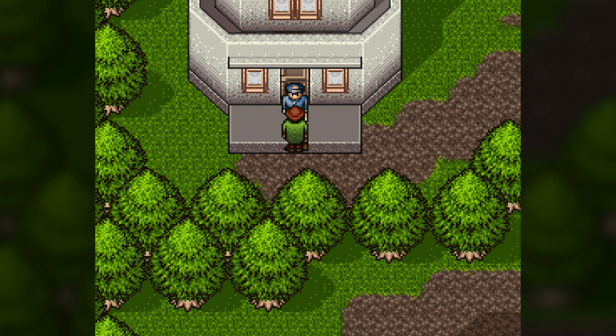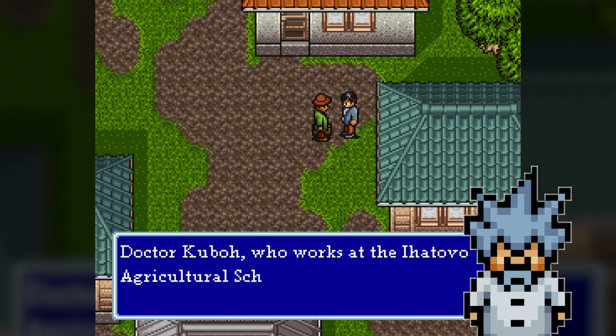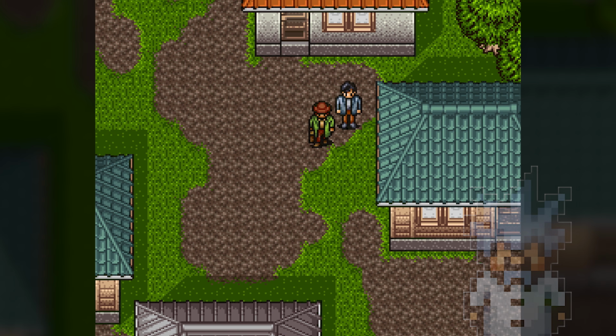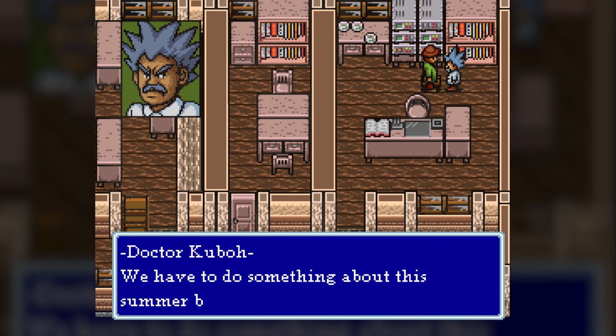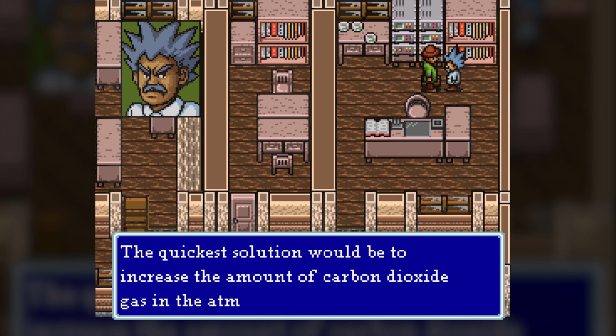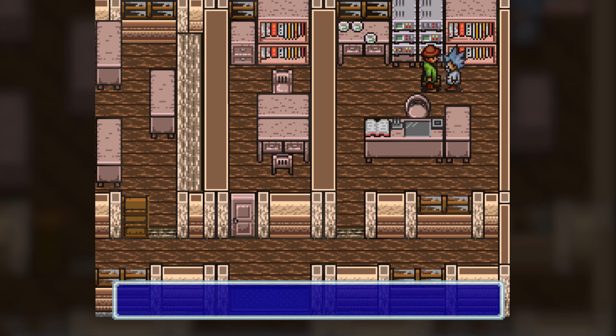However, the security guard won't let us into the facility. One of the townspeople remarks that Professor Kubo from the school in Ihatovo is deeply respected at the facility, so we visit the professor and learn that he's been worried as well. He theorizes that the fastest way to increase the temperature is to raise carbon dioxide levels.